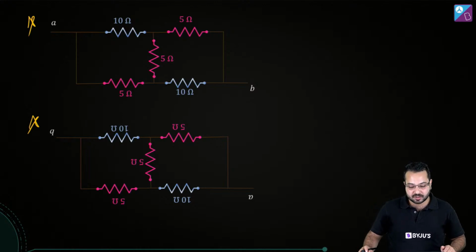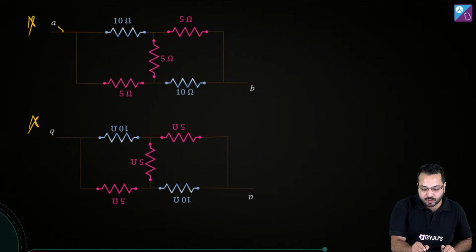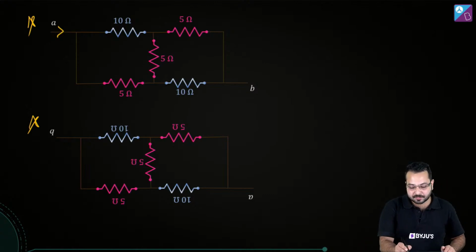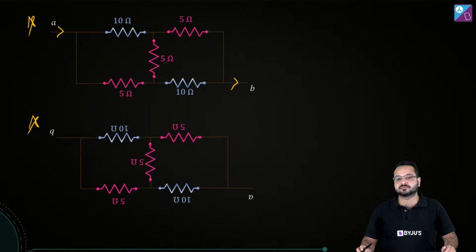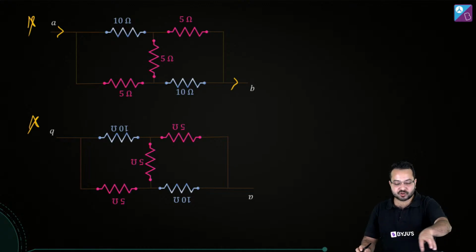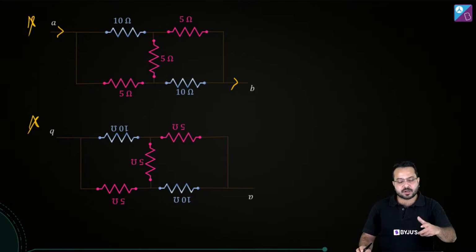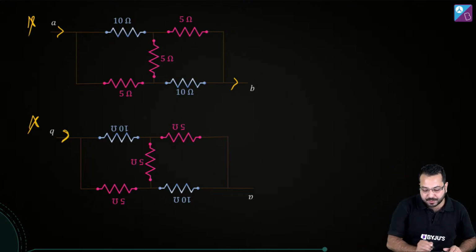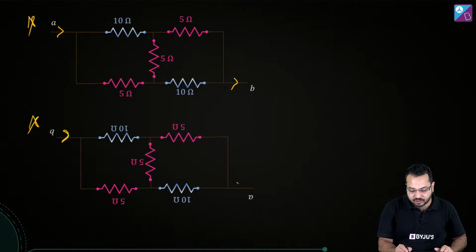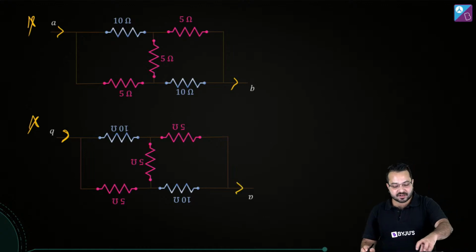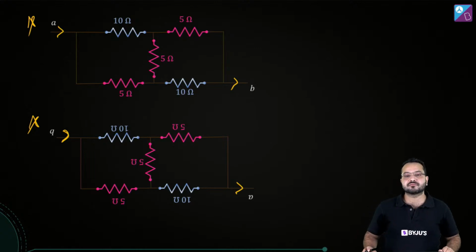Okay. So what it means is that if I send current through A, there will be some current coming out of B, and the current is going to be distributed in various branches. But what if I send current through B, then the same current is going to come out of A, and the distribution of current in various branches is going to be the same. Can you say that?